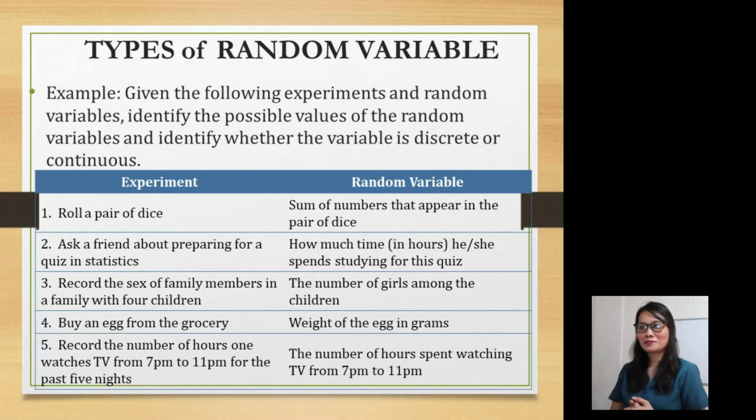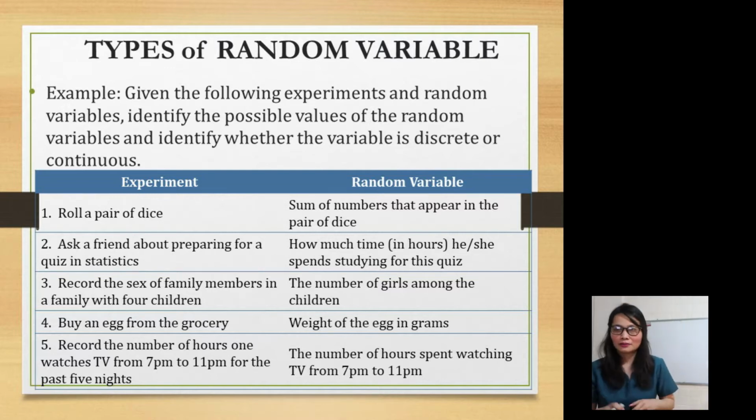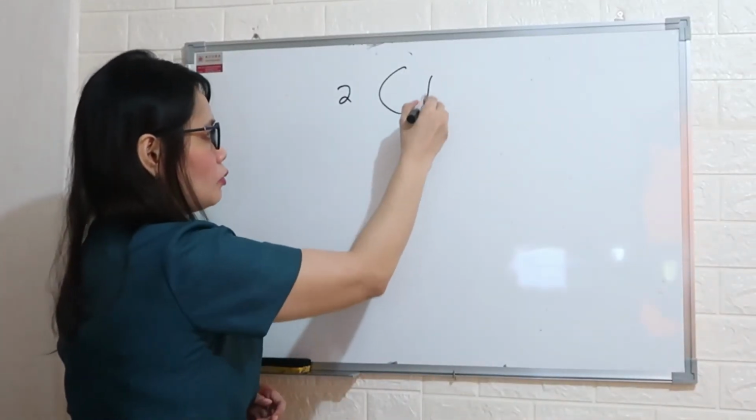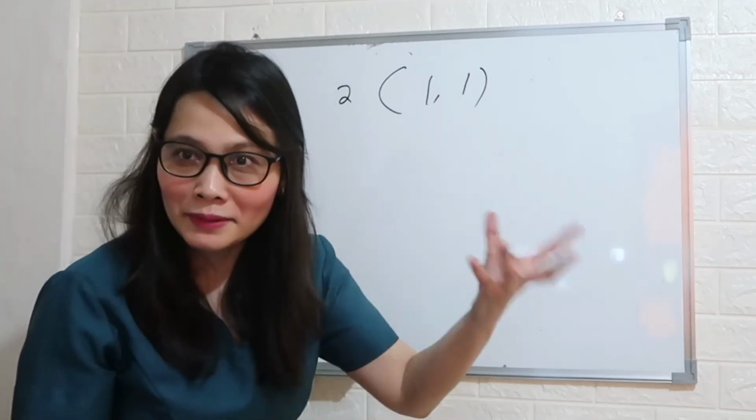Sum of numbers that appear in the pair of dice. Because it can be 2, right? What is the sum of 2? So we do have 1 and 1. Am I right?